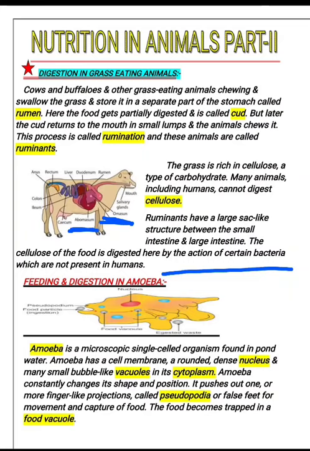Okay, so after that you can see the liver, and then rectum. Okay, rectum is what? The final section of the large intestine, and the liver is the large lobed glandular organ. Okay, and this one is cecum.